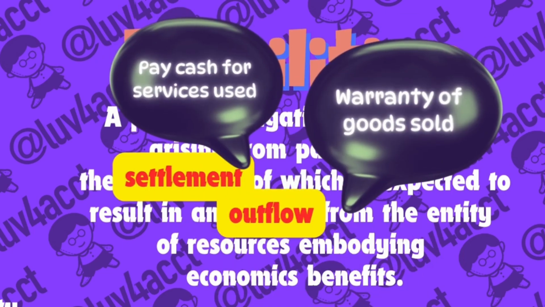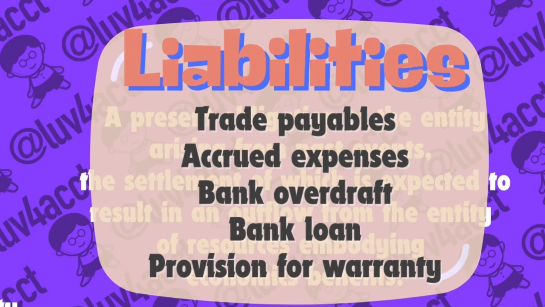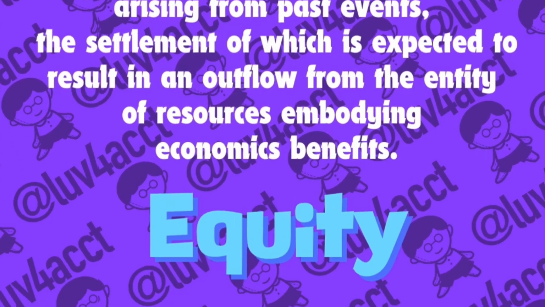Again, two examples. After we enjoy a service, we owe the service provider and we need to pay them cash. This we call an accrued expense, a liability. How about the warranty that we have just mentioned? We sell goods and we promise to replace defective items within a certain period. This promise is an obligation, a liability too. Some examples of liabilities are trade payables, accrued expenses, bank overdraft, bank loan, provision for warranty.